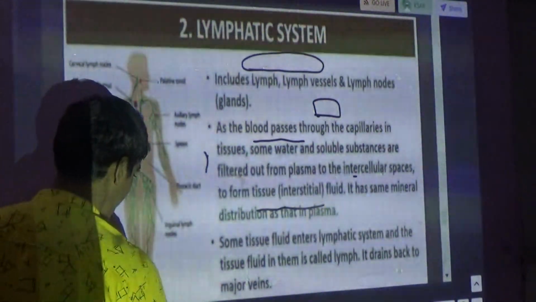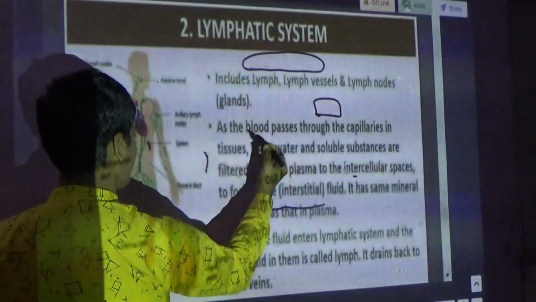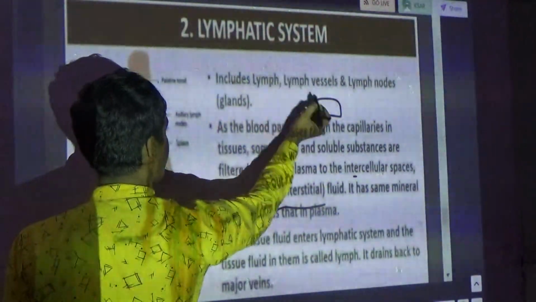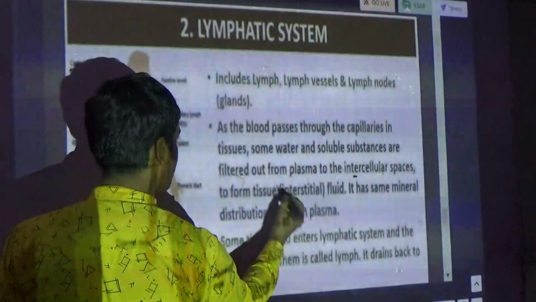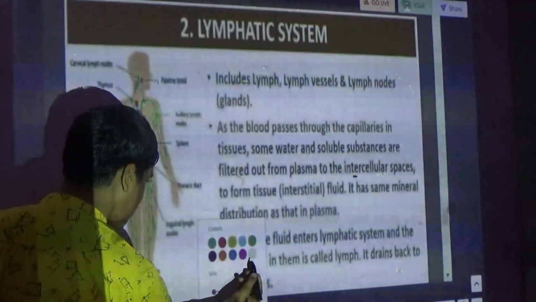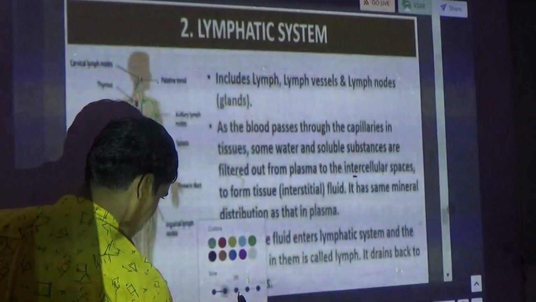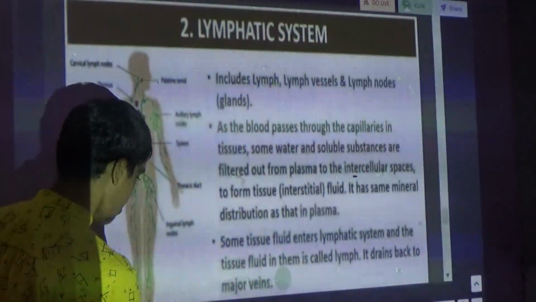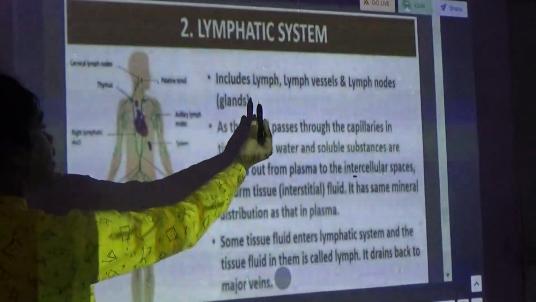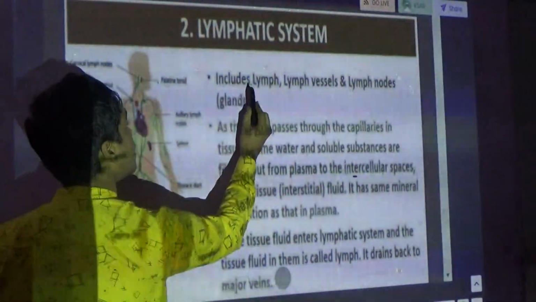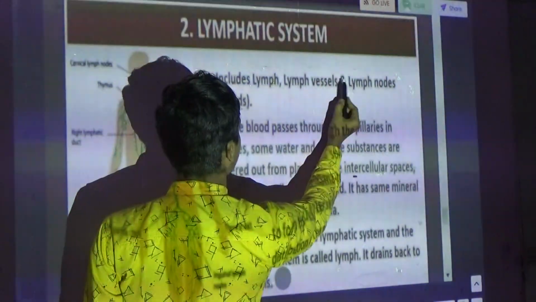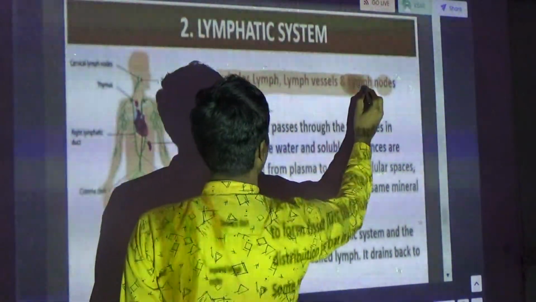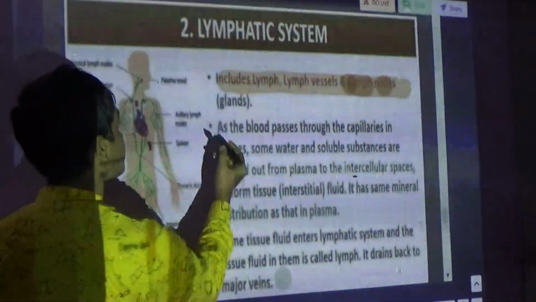First, what does it include? It includes lymph vessels and lymph nodes or glands.